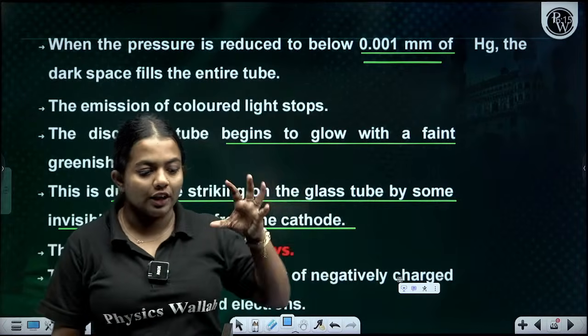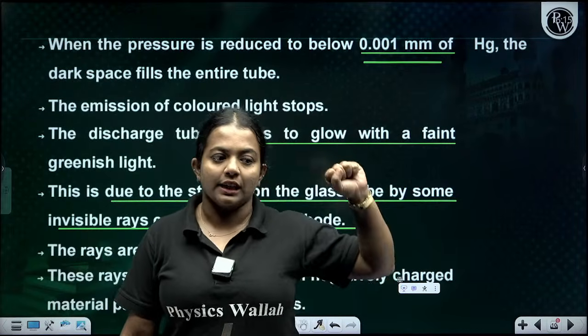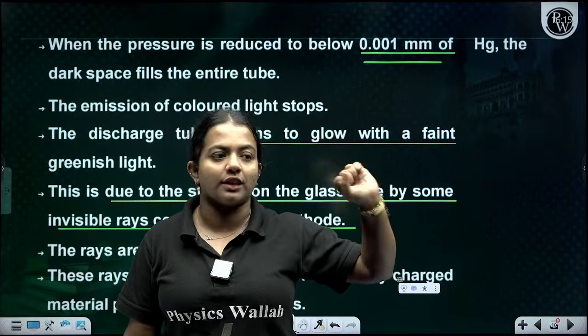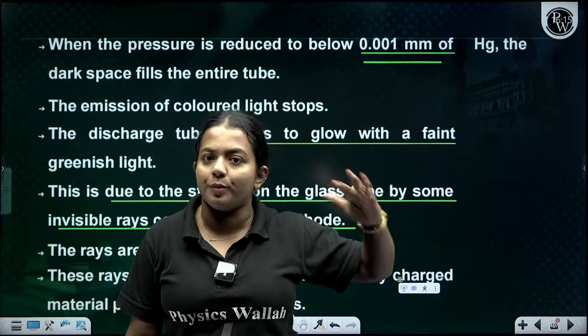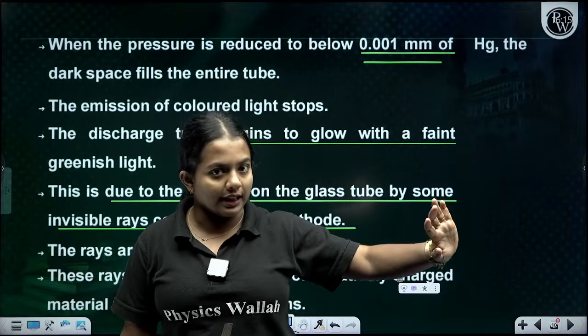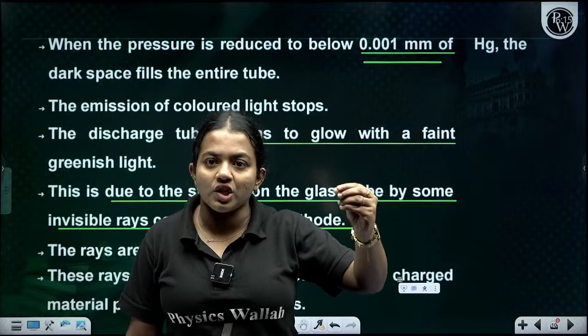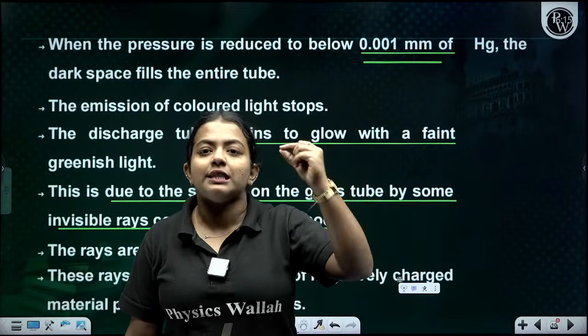the cathode. So whenever the pressure decreases, the glow within is decreased and there is no glow, but the gas which is filled in that tube is still conducting electricity. There is a greenish color. That greenish color is due to some invisible rays.